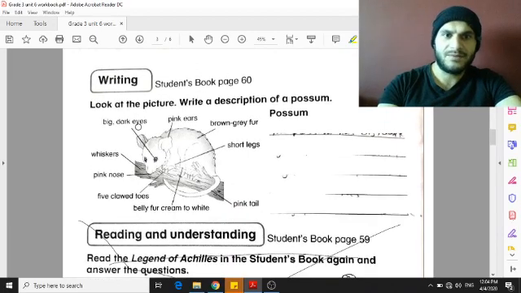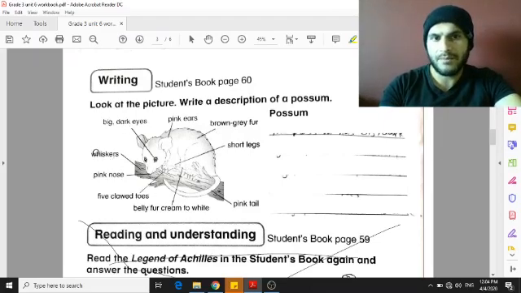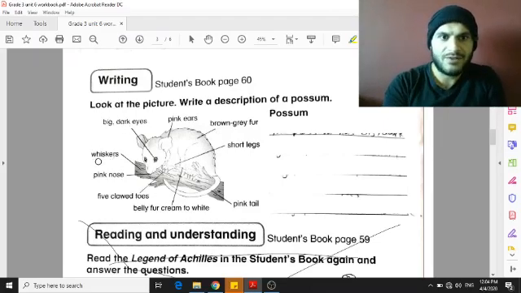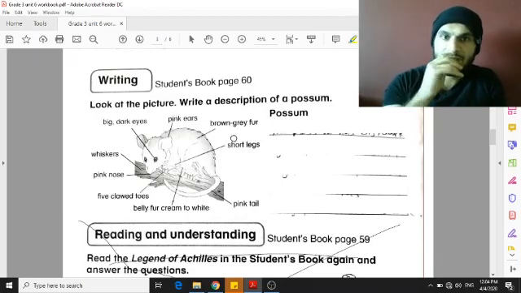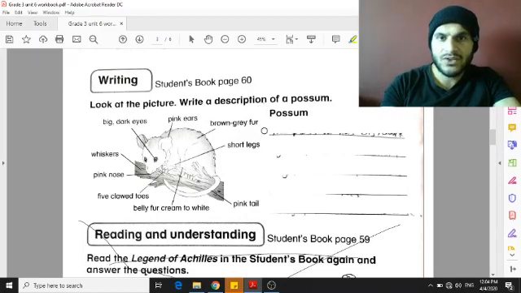Here we have this animal, and we have many descriptions of this animal. What I want you to do here is to read them. This animal has whiskers, a pink nose, 5 clawed toes, pink ears, etc. I would like you to write a short paragraph to describe this animal.